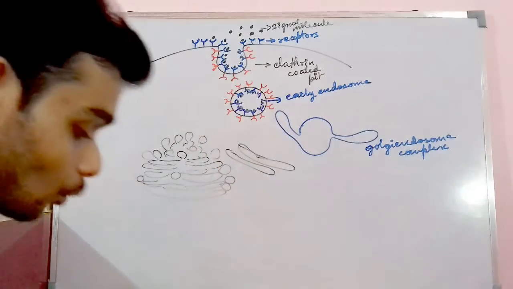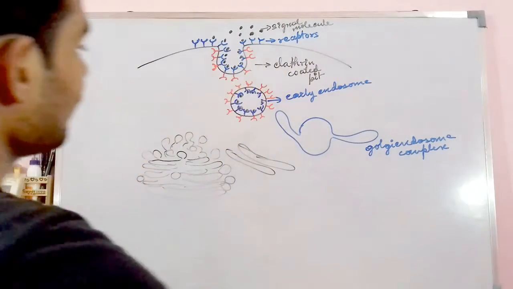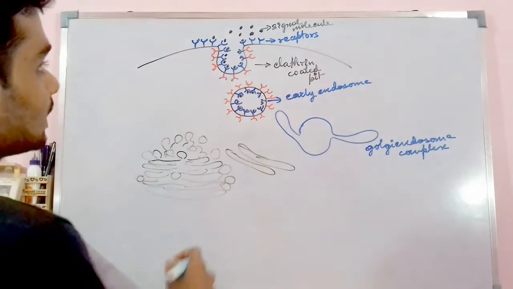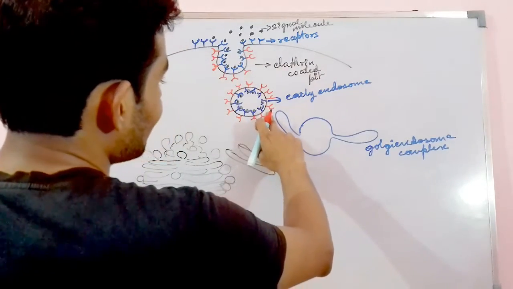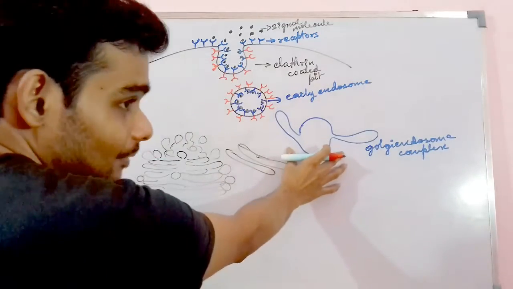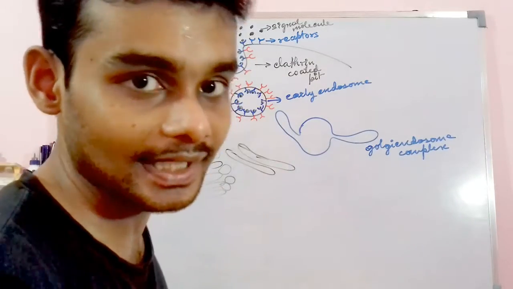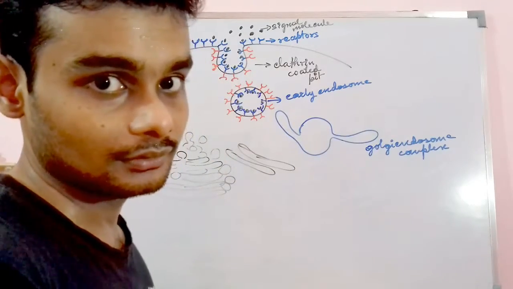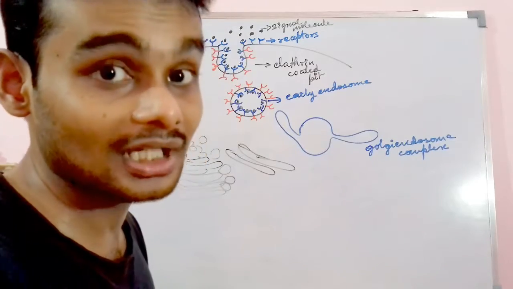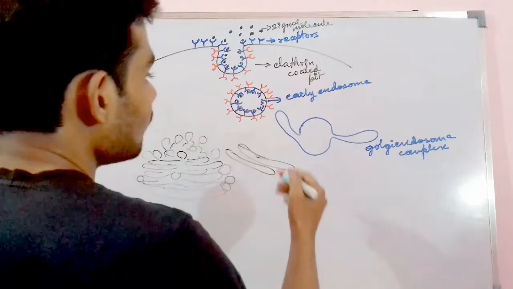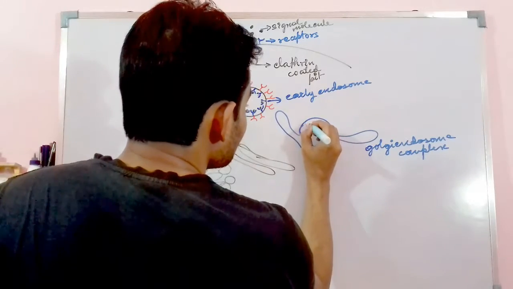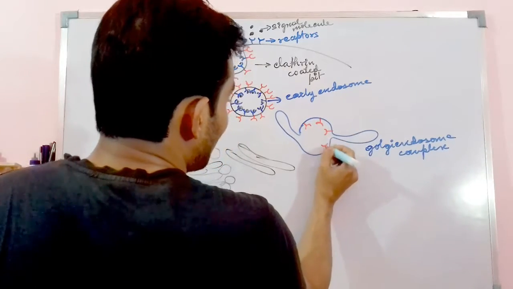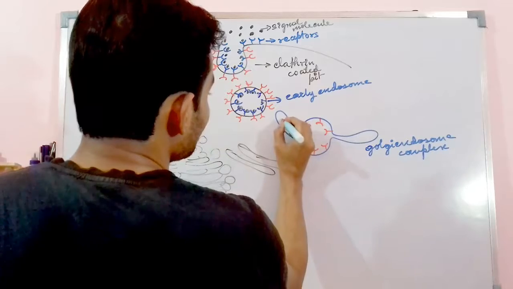Now this Golgi endosome complex, what will it do? In this step, the clathrins, which were the anti-receptor proteins, will dissolve. The Golgi bodies will dissolve the clathrins. Here only the receptor molecules will be present along with the signaling molecule.